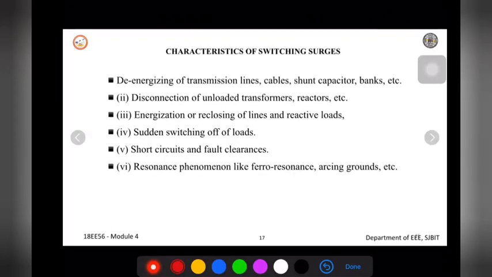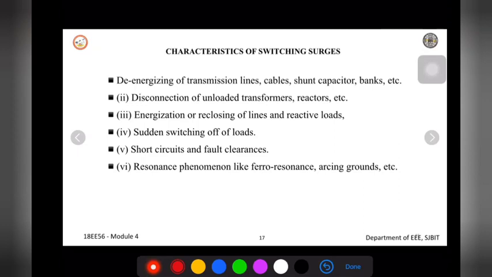Next, we have the characteristics of switching surge. We need to analyze what different characteristics are present within switching surges. What happens when you energize or de-energize, when you connect any load, when a fault occurs, when you open this? What are the characteristics of this switching surge? Here there are different types of wave shapes of switching surges, which may be generated within the power system because of many reasons.